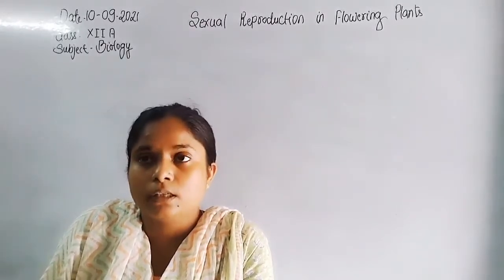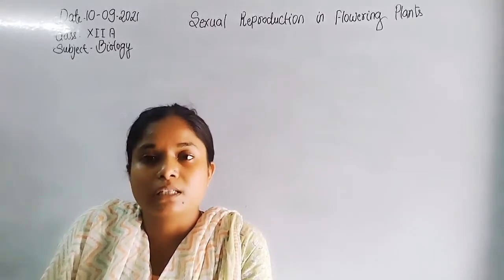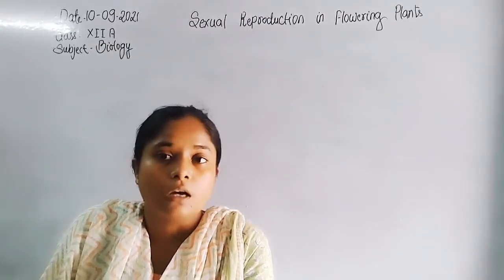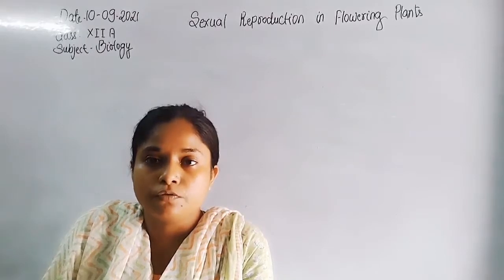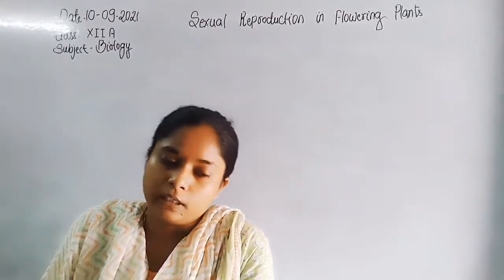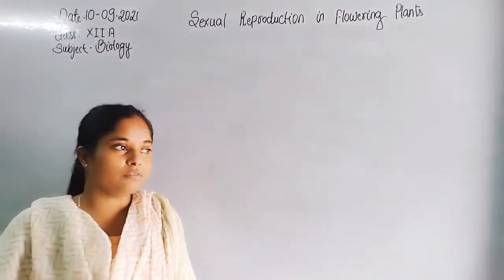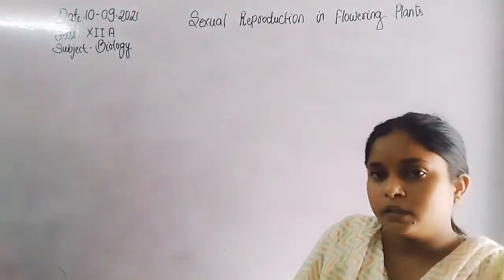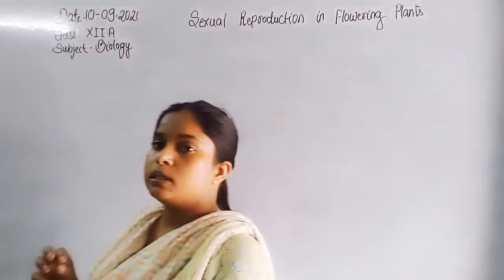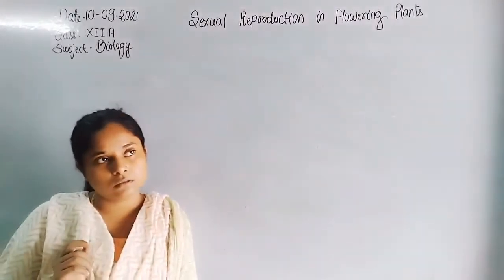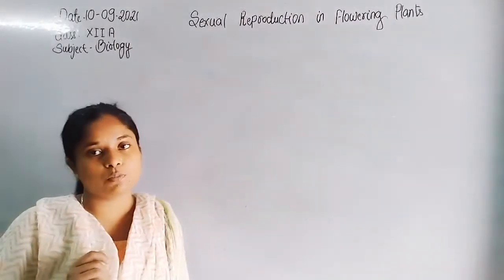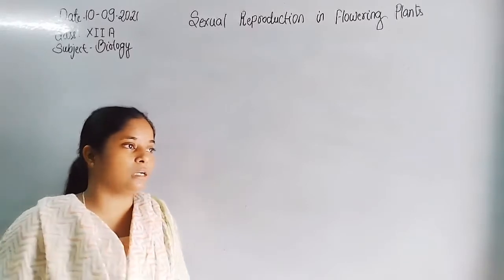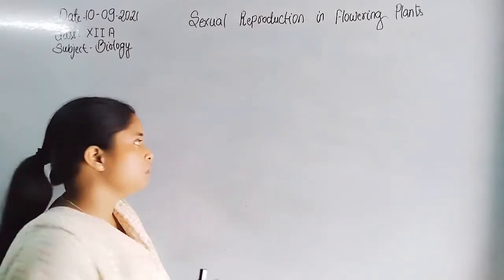Inside the anther, the microspore mother cell undergoes meiosis division to form pollen grain. In some angiosperms, the shedding of pollen grain occurs at the 2-cell stage, whereas in other 60% of angiosperms, it occurs at the 3-cell stage.